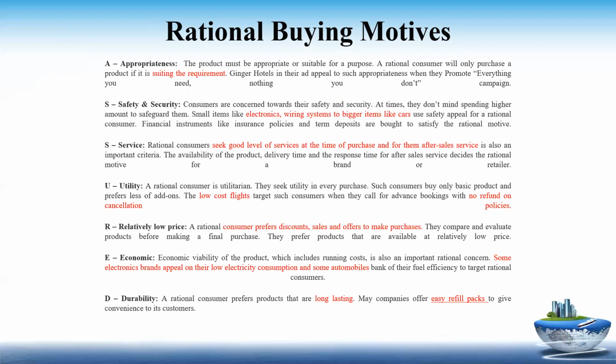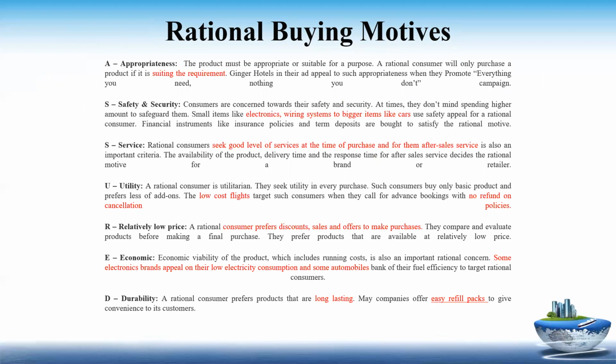Okay, now rational buying motives. Here again one acronym is there, that is ASSURED. A is for appropriateness. Here the rational consumer will buy the product only in case that the product is satisfying his need. We can take the example of Ginger Hotels, which are in Rudrapur. Their ad campaign is 'everything you need, nothing you don't'. So they are not advertising randomly. They are considering the appropriateness in their advertisement.